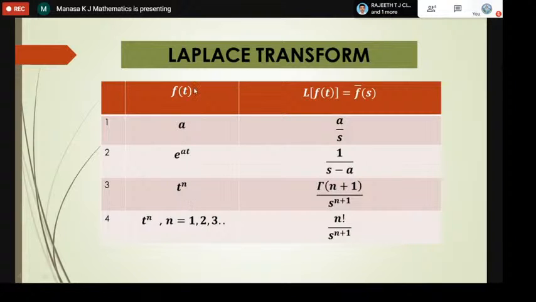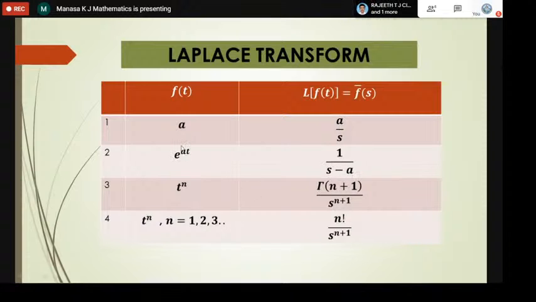The function is f of t. When the function f of t is a, the Laplace transform is a by s, where a is any constant. If it is 2, it is 2 by s. If it is 1, it is 1 by s. So Laplace transform of a is a by s. Next, Laplace transform of e power at is 1 by s minus a.